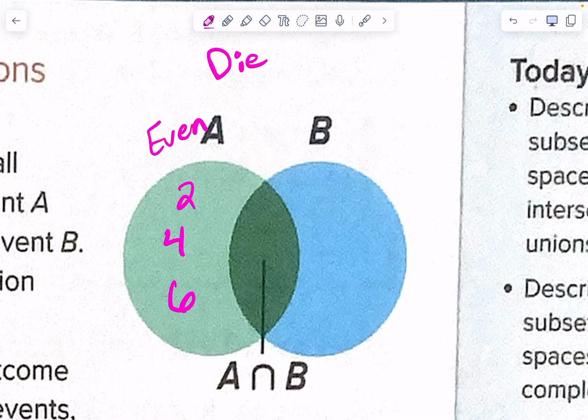Now let's say I have a number less than 3. Numbers less than 3 is event B, and that would be just 2 and 1, right? Is 3 included in that? No, just less than 3, okay?